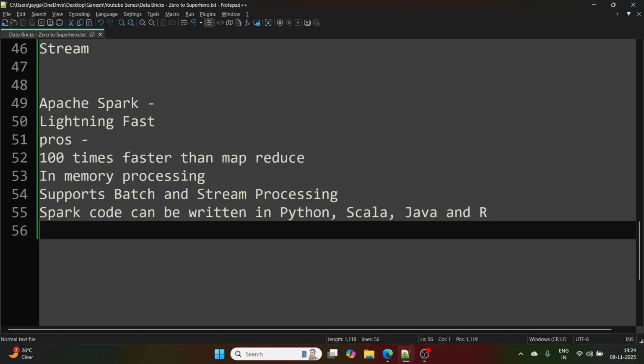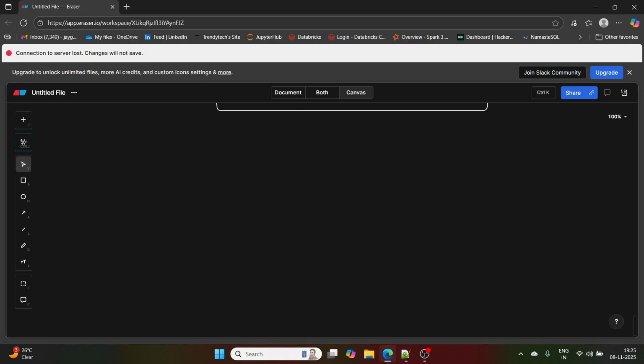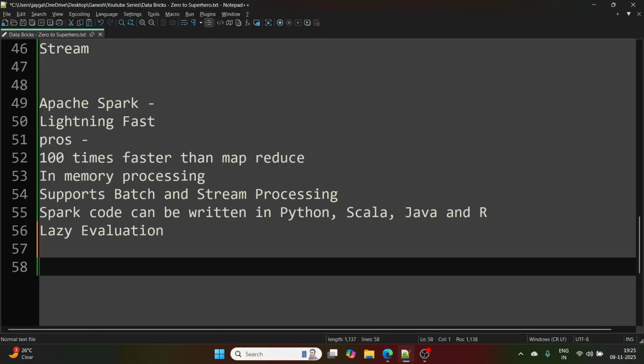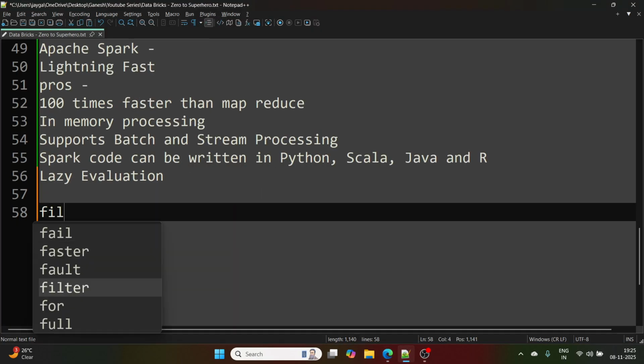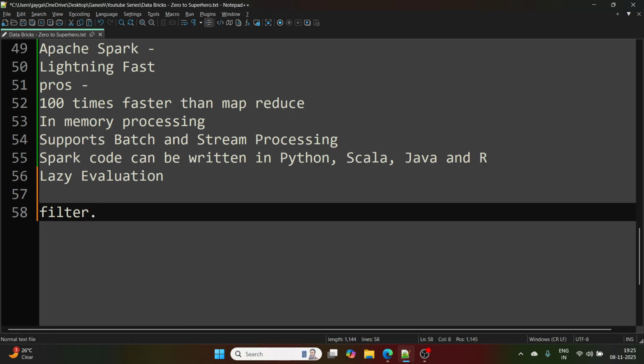And also it has one more thing called lazy evaluation. Lazy evaluation means what? Let's say I have 3 lines of code. For example, first is filter, then after filter I'm doing, let's say, group by, and then I'm doing select.